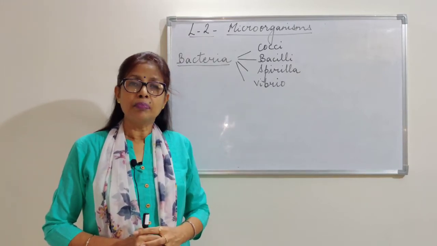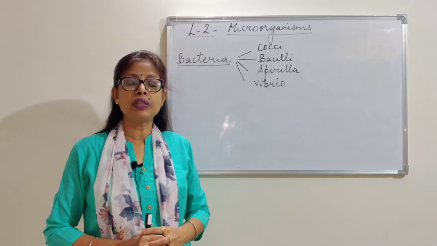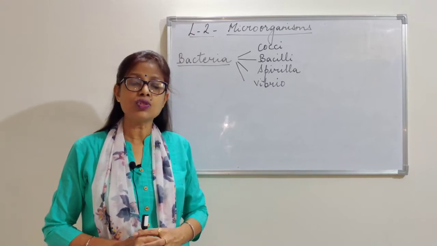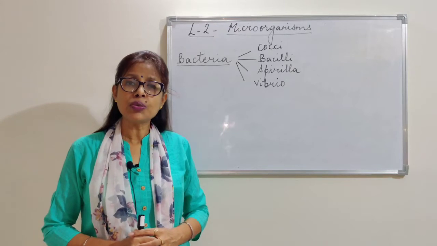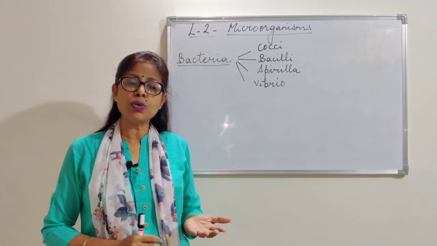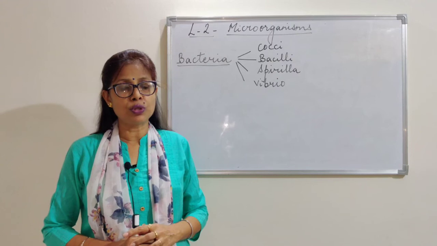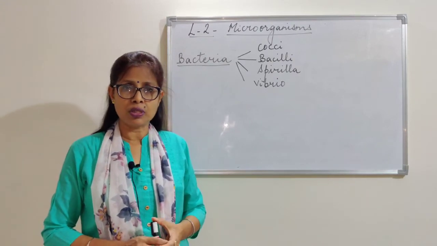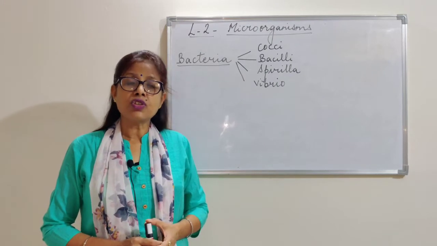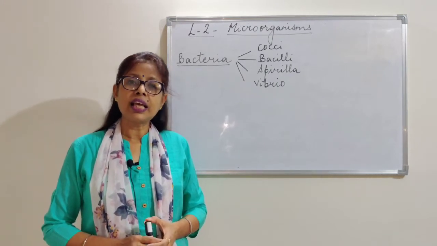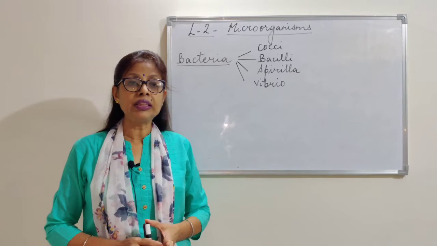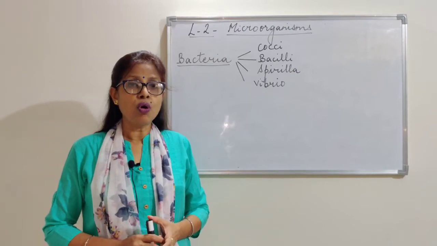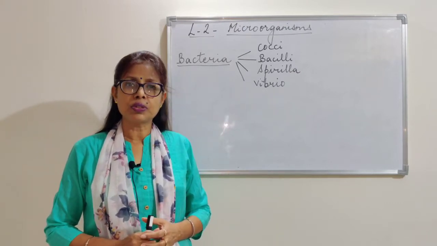Bacteria are minute, invisible organisms, and they are usually helpful as well as harmful. That we will study when we study economic importance. Sometimes they live all alone, that means single-celled, or they live in groups.